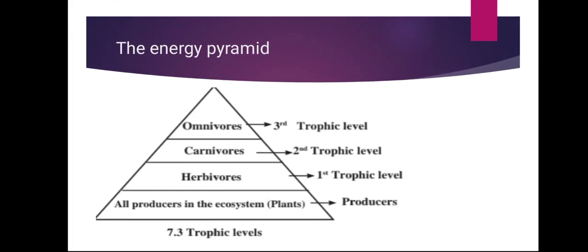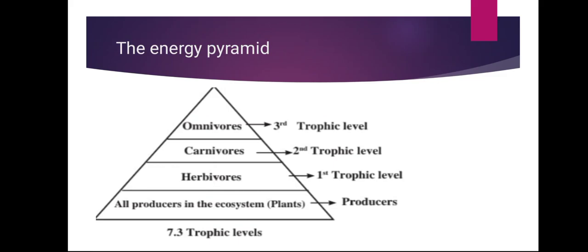Let's study the next topic, the energy pyramid. First is the trophic level.